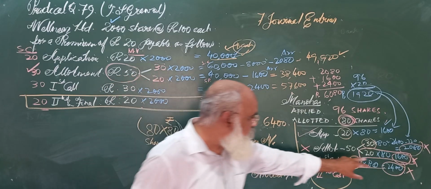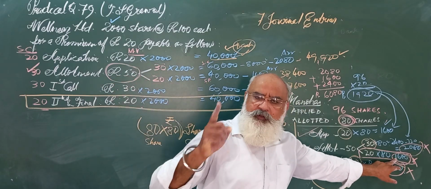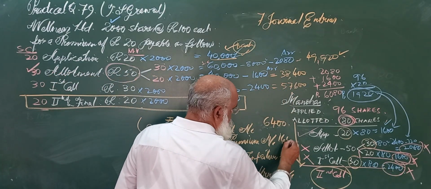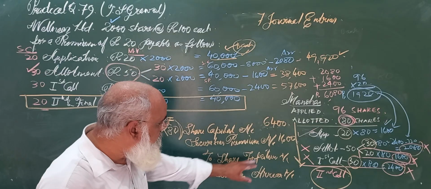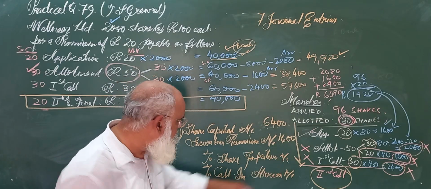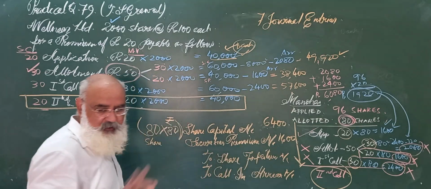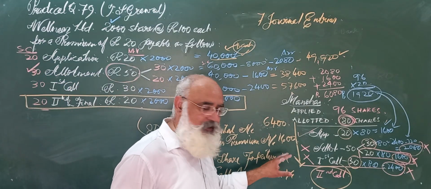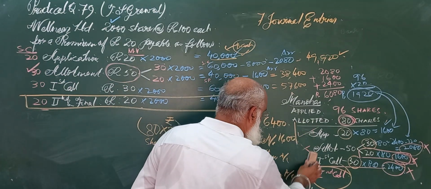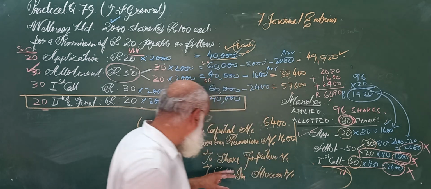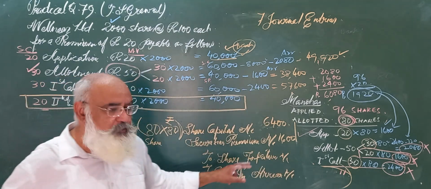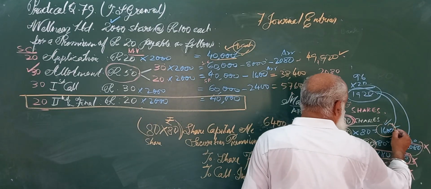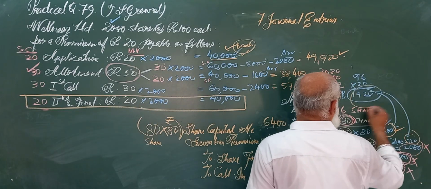Next is your securities premium. Now what amount has he not paid? He has not paid 1600. So that we will write here, 1600. Now dear students, if he would have paid 1600, this would not have been here. But since he has not paid, company is debiting it. This I have explained you earlier also, but still I am explaining. Now you see, now share forfeiture. What amount he has paid, that company has seized. Company has seized this amount and this, means this total.